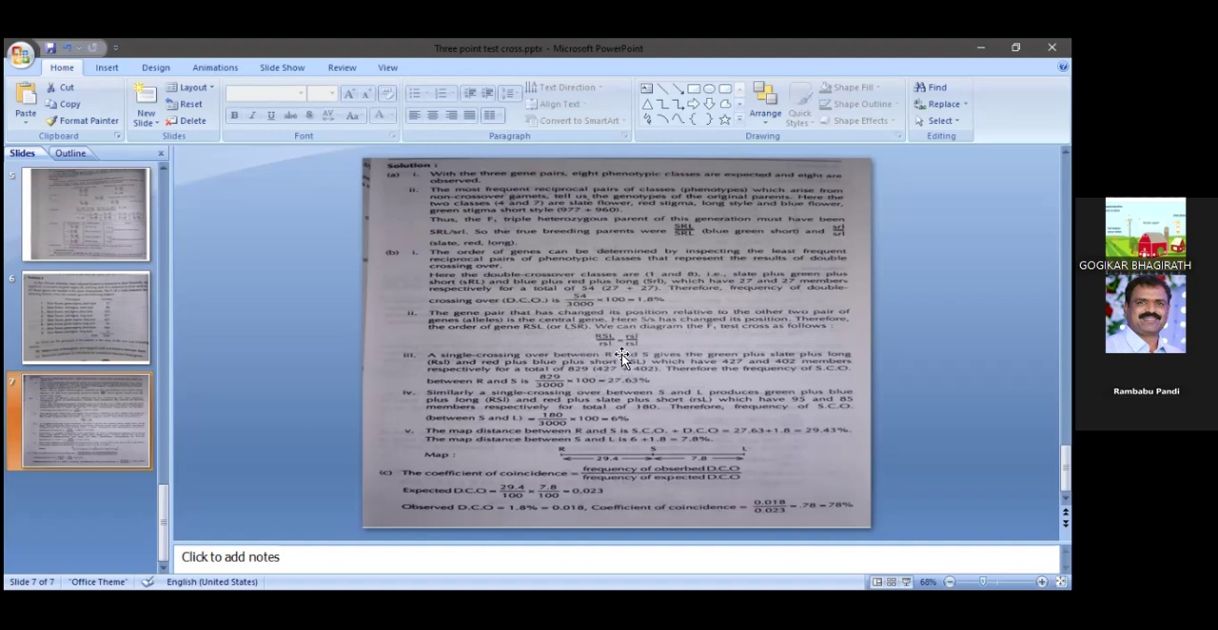Capital R S L by small r s l, cross with small r s l. The homologous chromosome is also small r s l. So a single crossover takes place between these 2 genes R and S. Sorry, if possible, please zoom in on the representative number. 427 plus 402 divided by 3000 into 100. We are expecting 27.63.